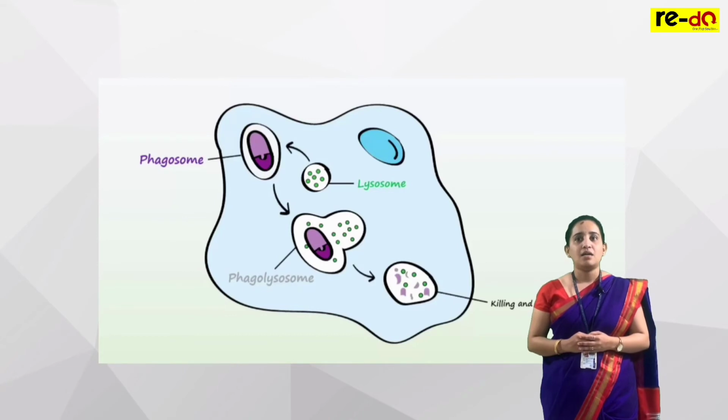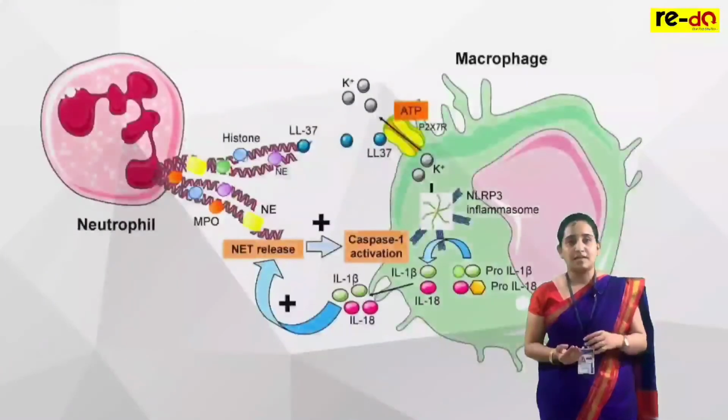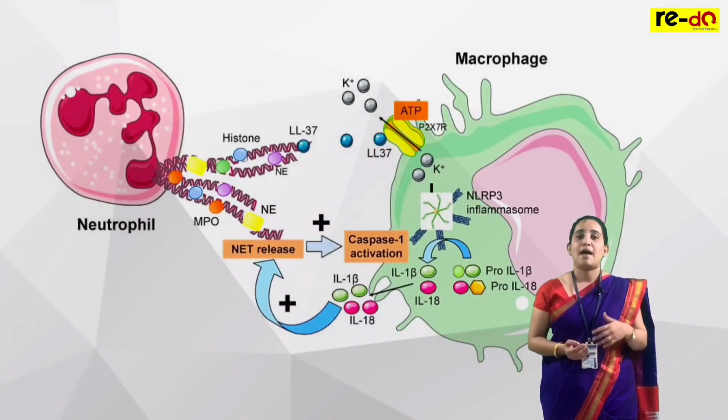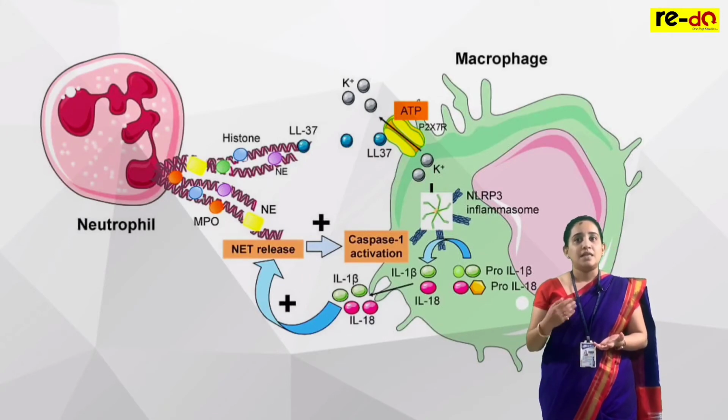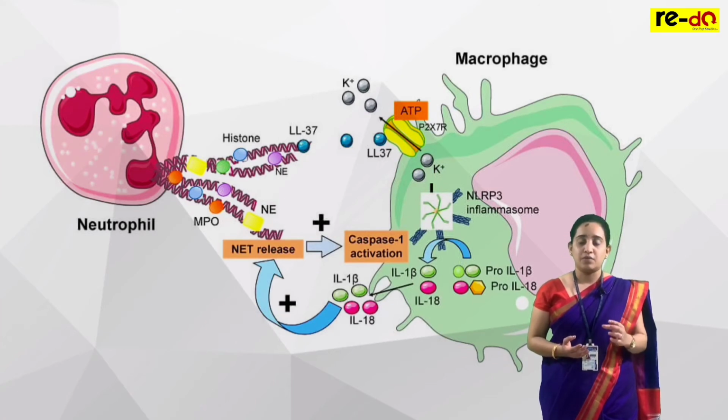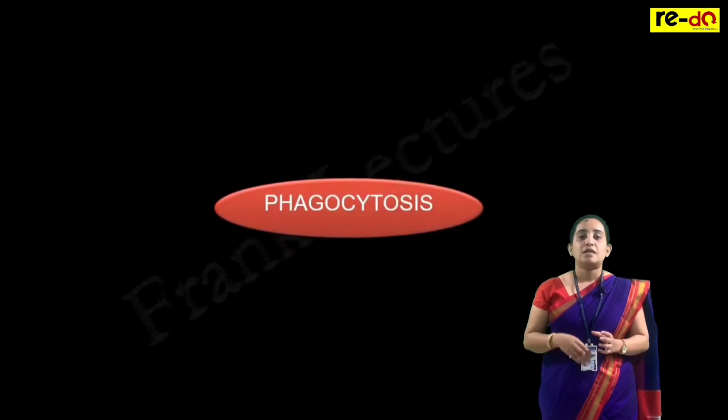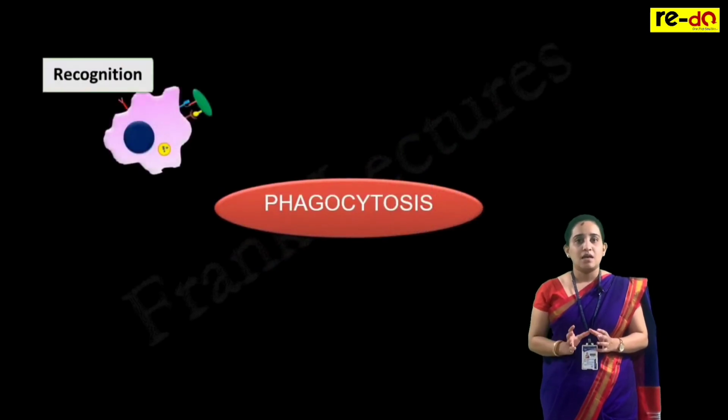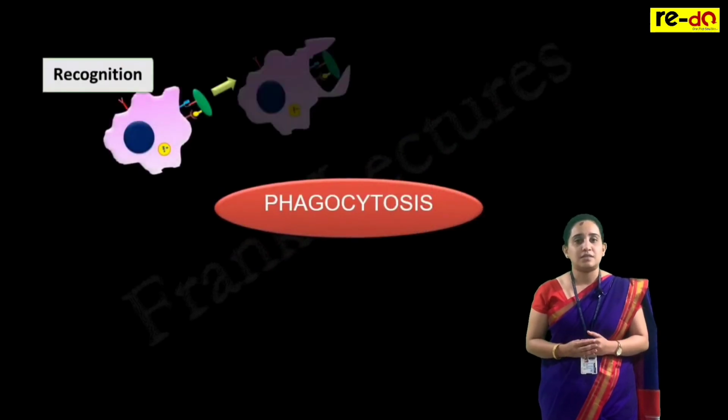Phagocytic cells are the microphages, that is the neutrophils, and the macrophages, that is the monocytes. These neutrophils and the monocytes are types of WBCs. So these cells show phagocytosis.